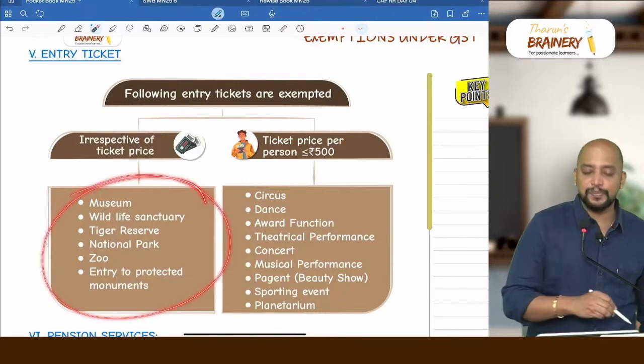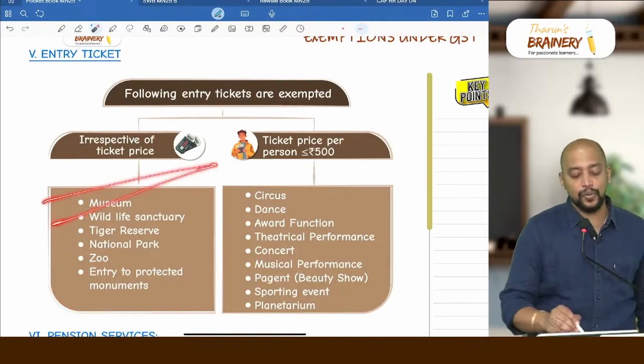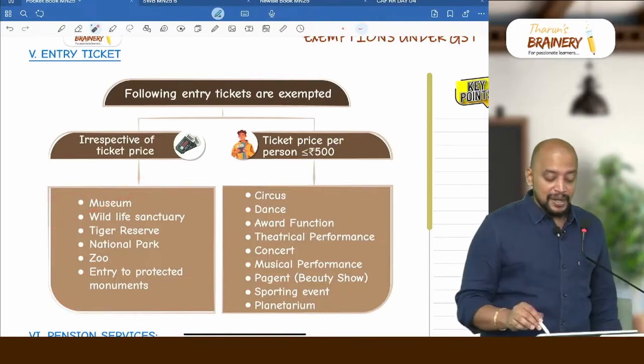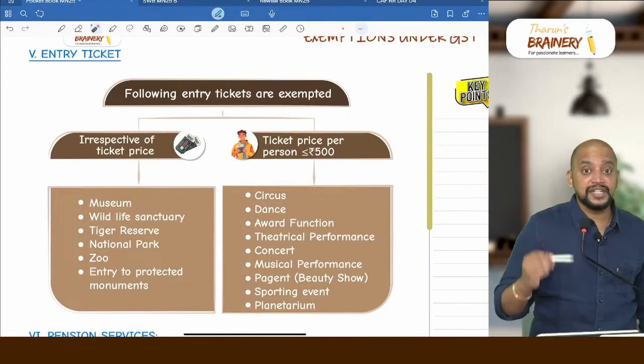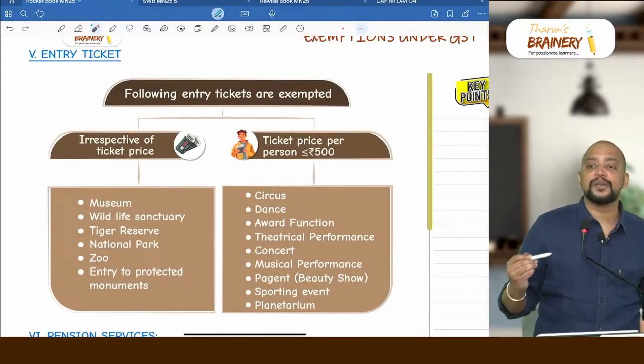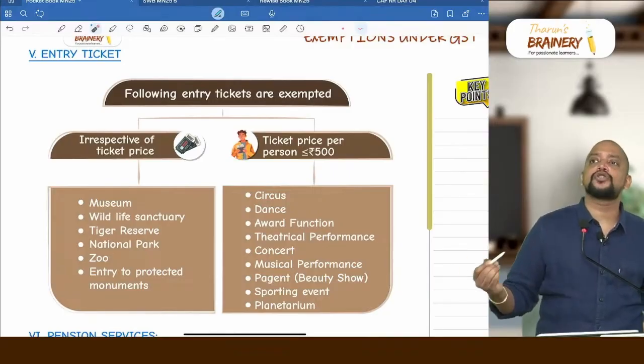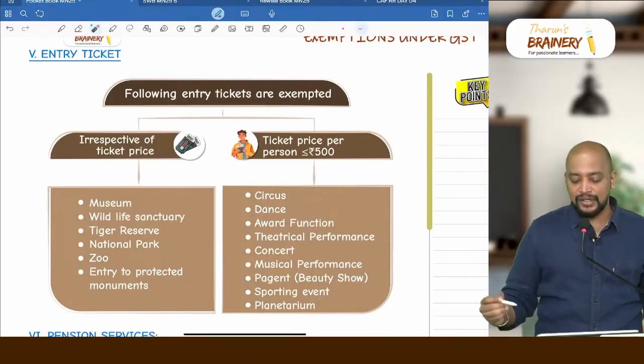So these 6 places, entry ticket is exempted, whatever may be the ticket price. But remaining, we have 9 entry tickets which are exempted if the ticket price does not exceed 500 rupees per person. What if the ticket price exceeds 500 rupees per person? Entirely it will be taxable.